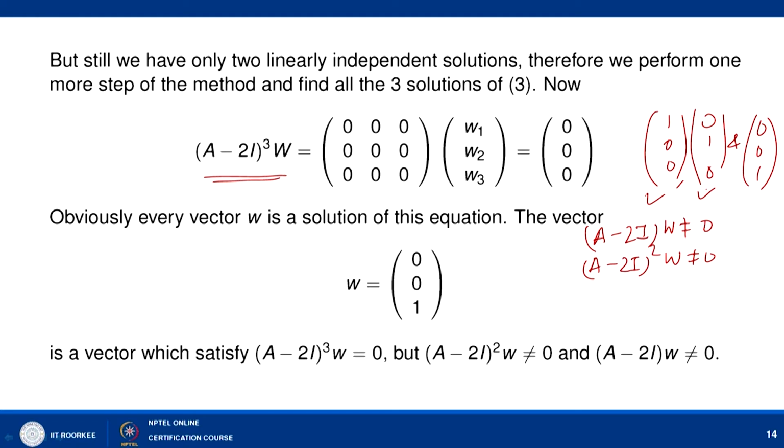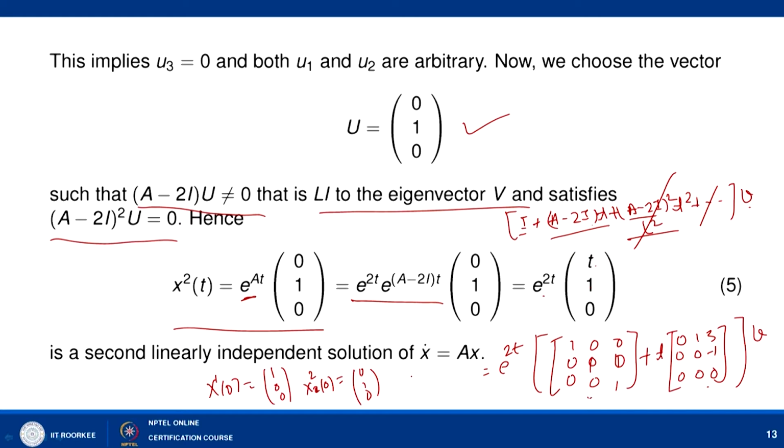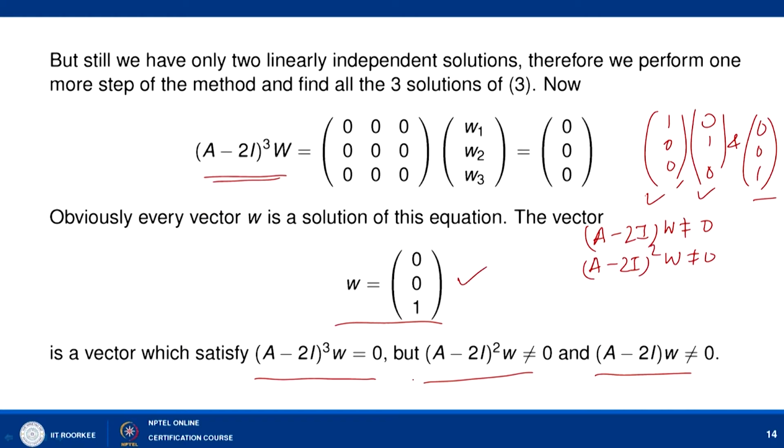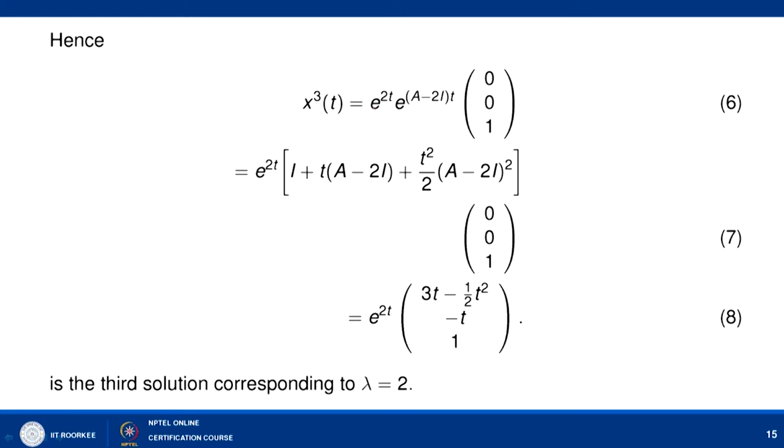So here we take w as (0, 0, 1), so that (A minus 2I) cubed w is 0, but (A minus 2I) squared w is non-zero and (A minus 2I) w is also non-zero. Corresponding to w, the solution is x3(t) equal to e to the power 2t into e to the power (A minus 2I)t into (0, 0, 1).